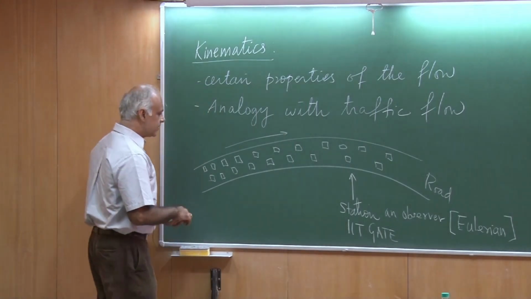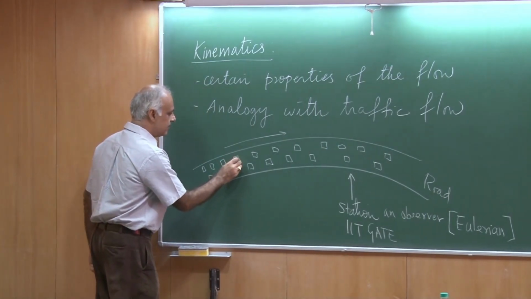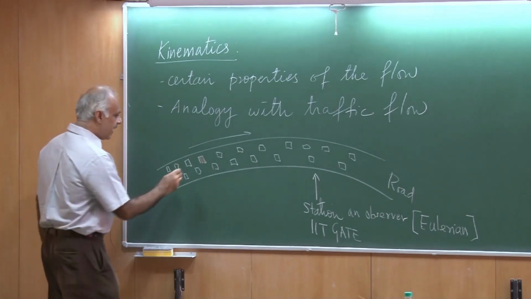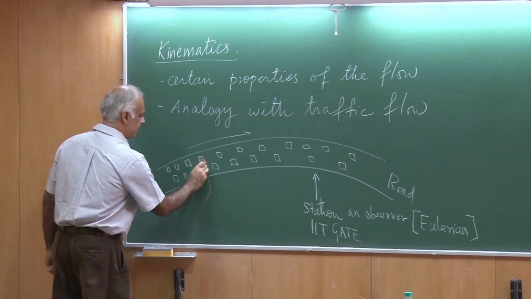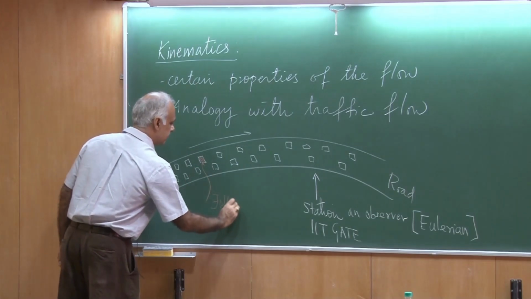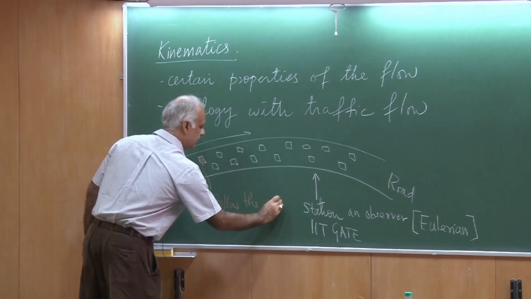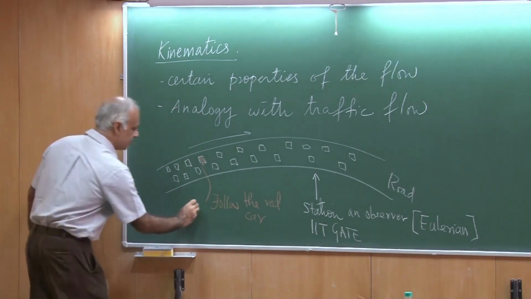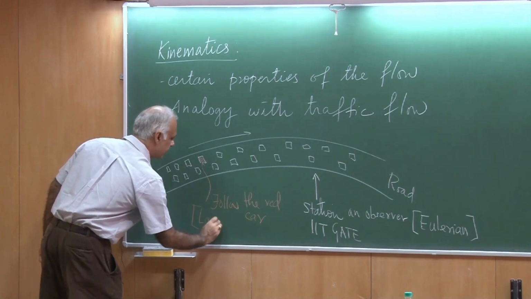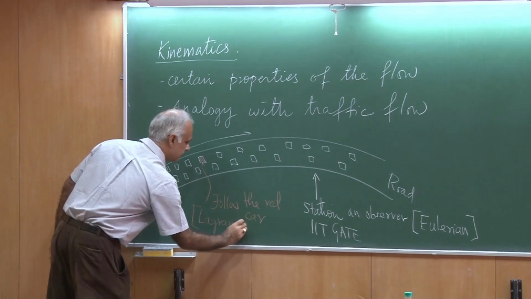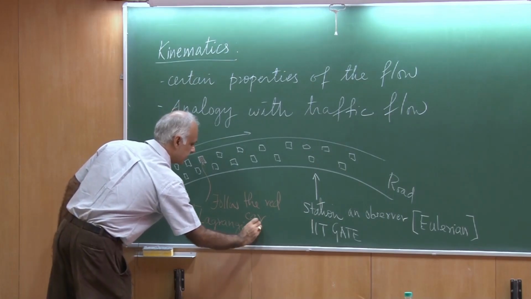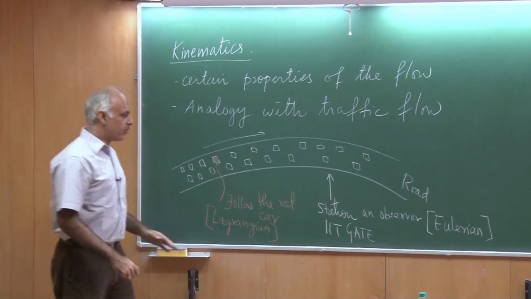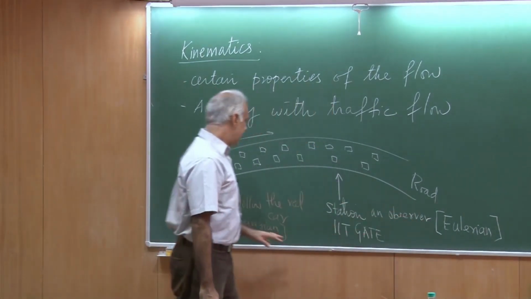What I could also do is I could mark a car. For example, this could be a red car, and then I actually follow this car. So I am going to follow the red car, and this would be a Lagrangian way of description. Okay. So we are talking about two points of view, an Eulerian point of view and then a Lagrangian point of view.